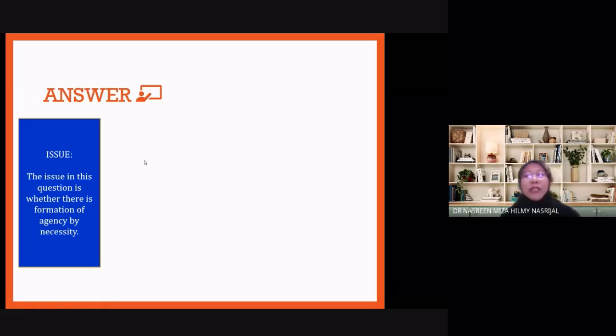If the question is on ratification, change it to whether there is formation of agency by ratification, or if by estoppel, whether there is formation of agency by estoppel.